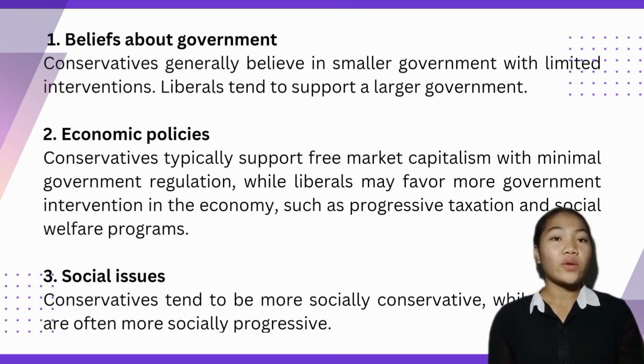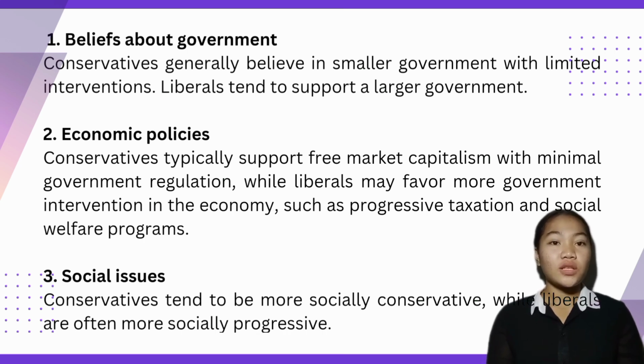On economic policies, in conservatism, they support free market capitalism with minimal government regulation. While in liberalism, they favor government intervention in the economy, such as taxation and social welfare programs.